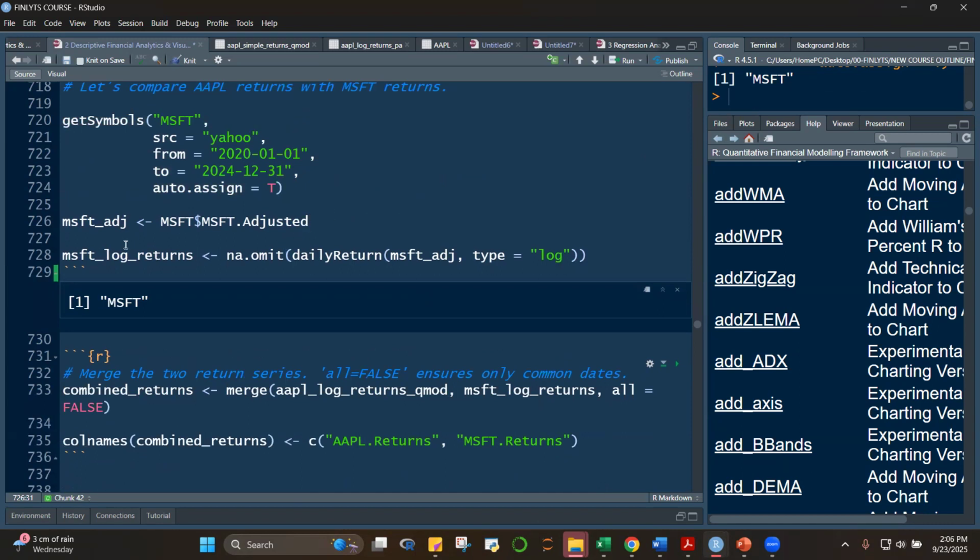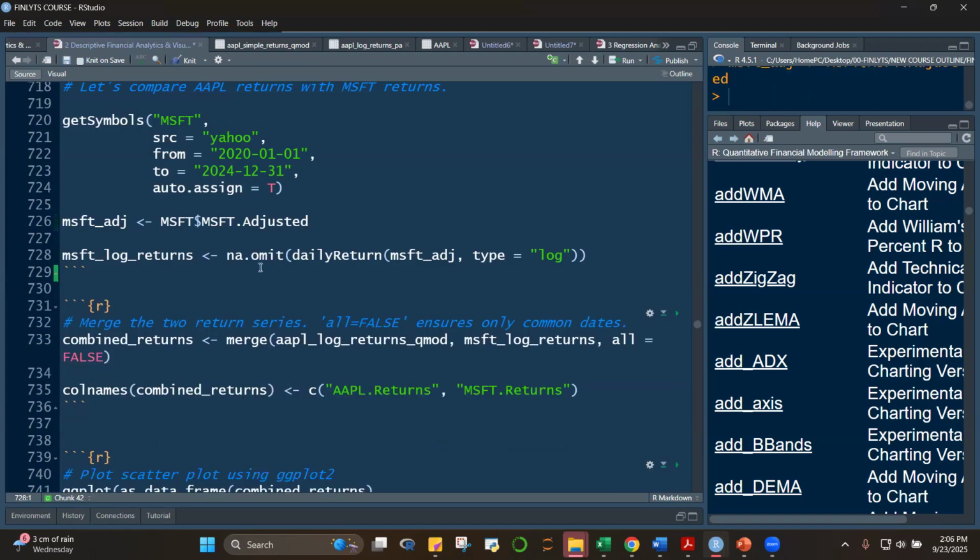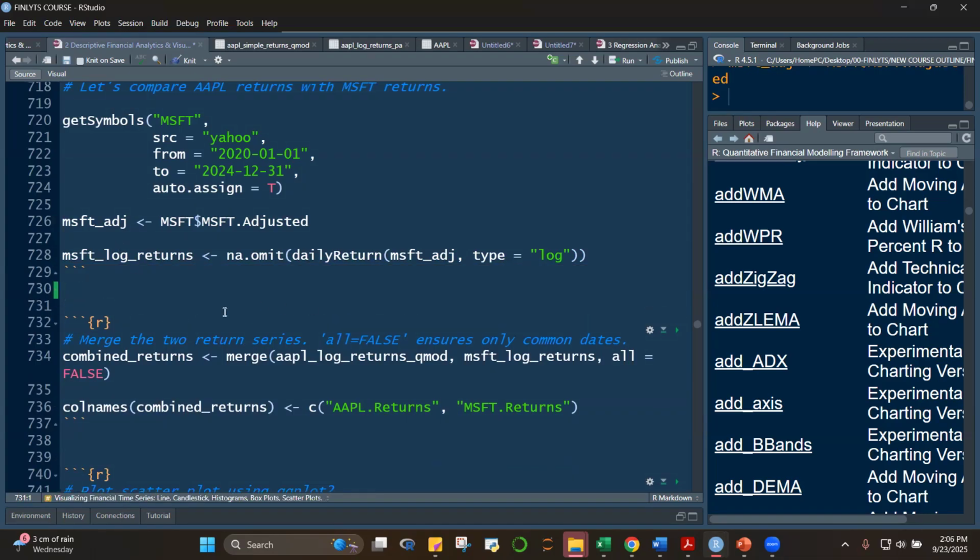We get the adjusted value first. MSFT adjusted is Ad(MSFT). Let's run this. And then let's compute for the log returns here.